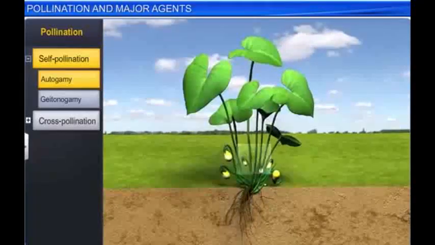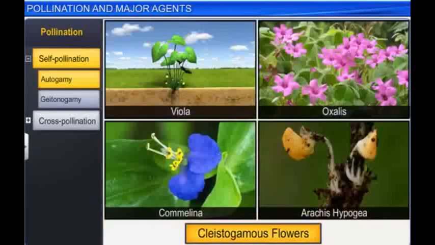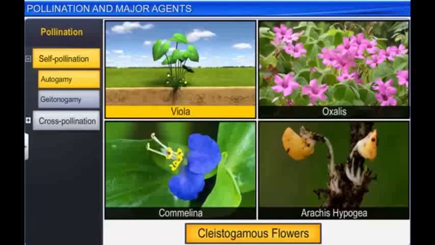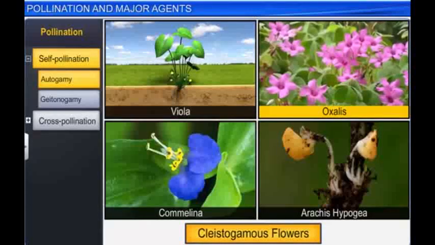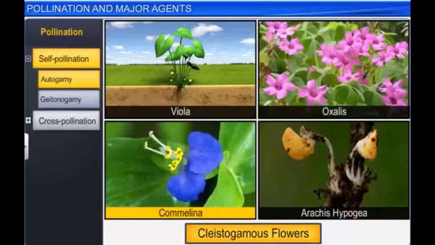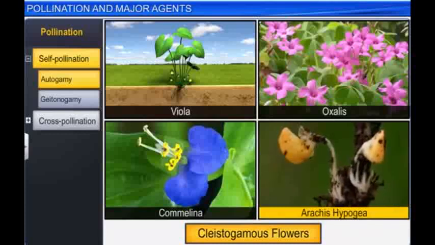And is seen in cleistogamous flowers or flowers which do not open at all, produced by plants such as viola, oxalis, camelina, and Arachis hypogea or peanut.